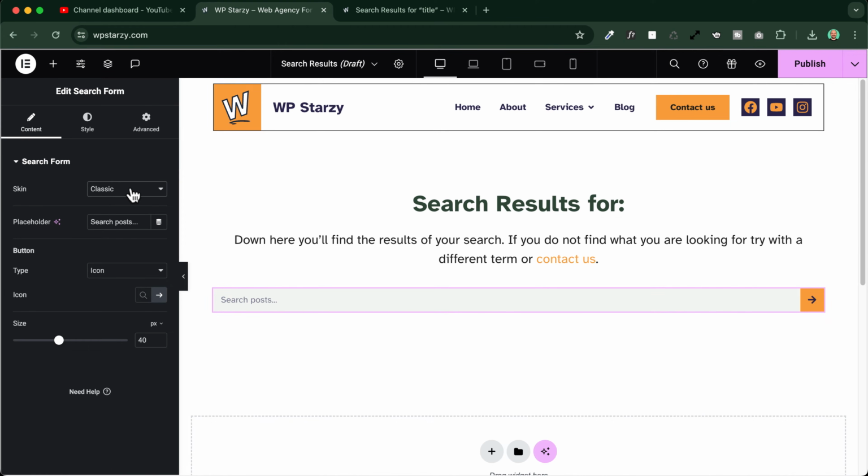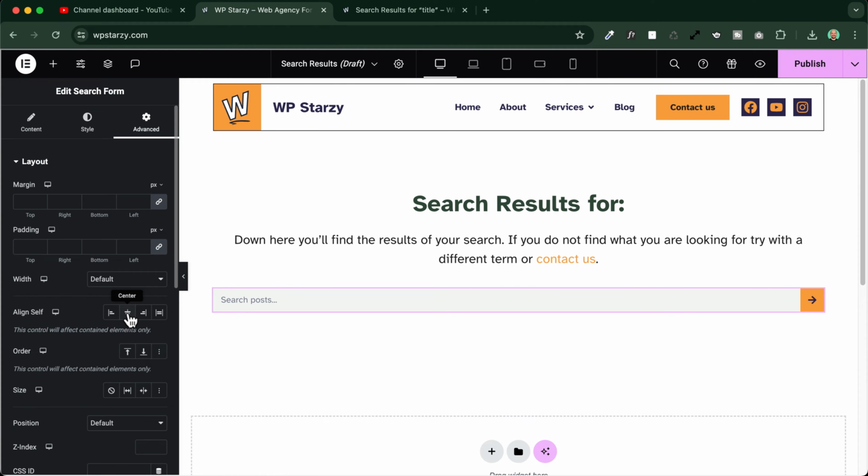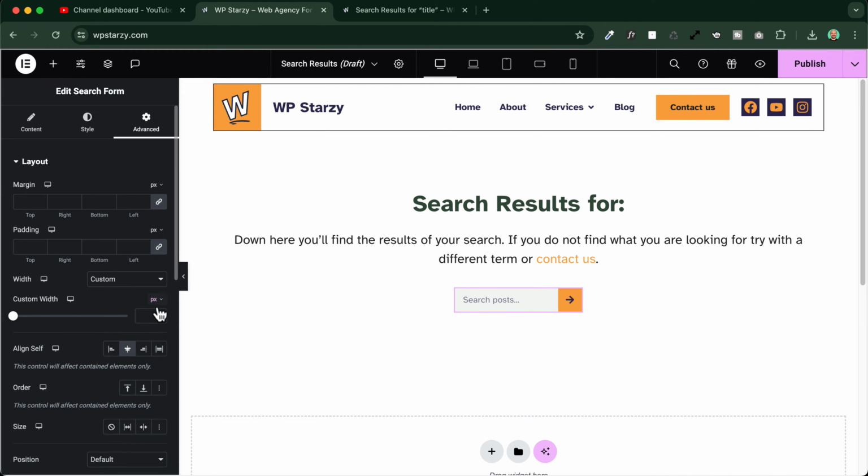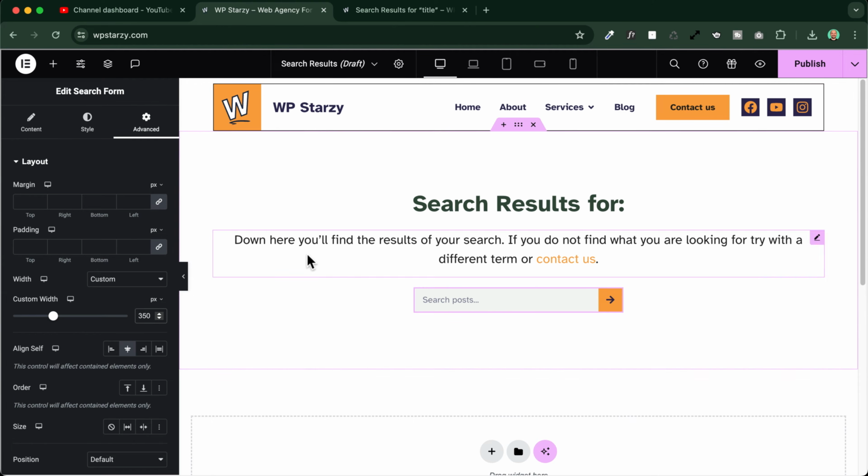I will leave it classic for now, and I will also go to the advanced tab and change it to align self center so that it will match the dimension that I'm going to assign it. If I want to assign a different dimensioning, I can go to the custom here, and I can, for example, go to pixels and have it 500 pixels, or maybe even less, maybe 350 pixels, like this. It looks good to me, and I can leave it like this, perfect.